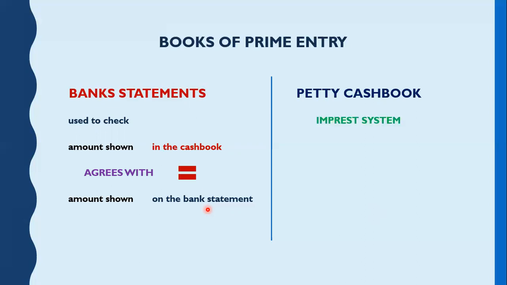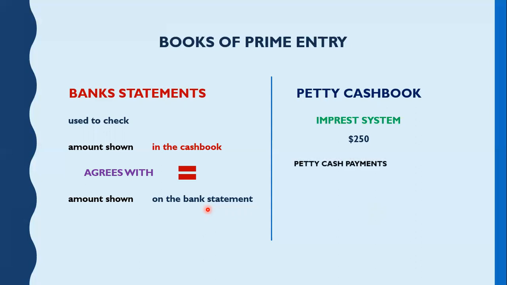The Imprest system means, for example, that every day we have $250 for petty cash transactions. For small transactions, at the beginning of the day, we set aside $250 and then we spend it.